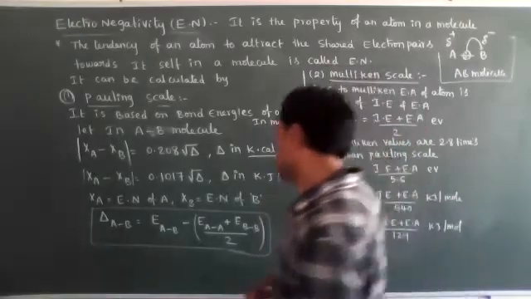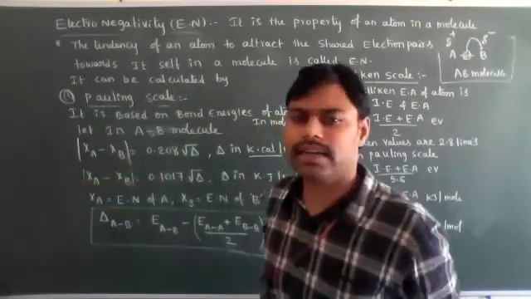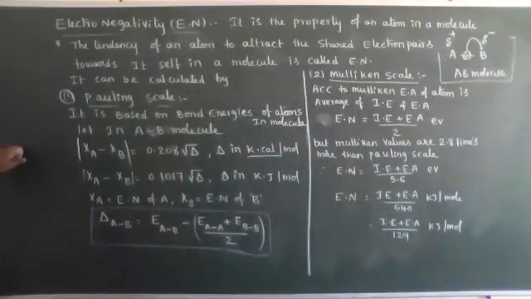Understood, ma'am? Now, what did Pauling do? For one atom, he used the hydrogen atom.